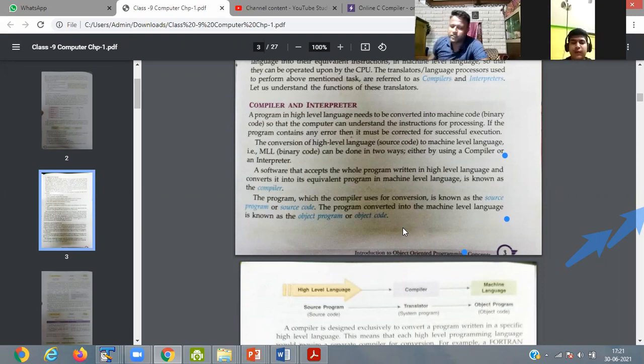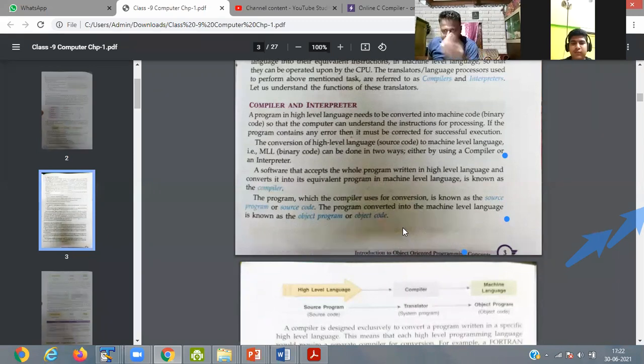The conversion of high level language to machine level language can be done in two ways, either by using a compiler or an interpreter. A software that accepts the whole program written in high level language and converts it into the equivalent program in machine level language is known as a compiler.